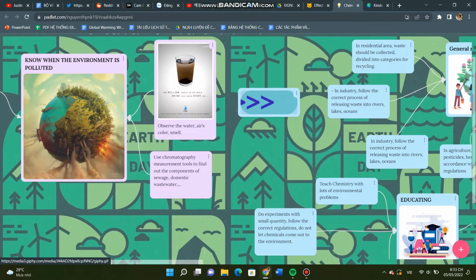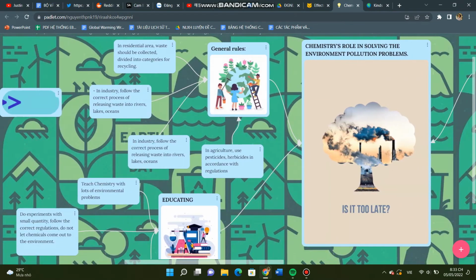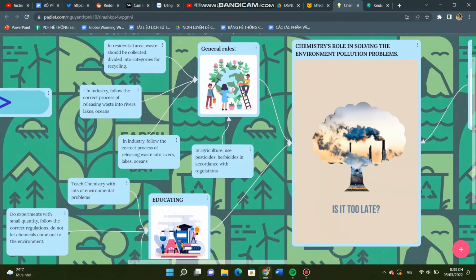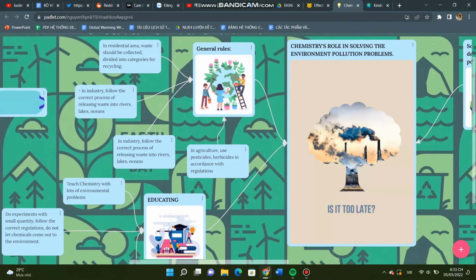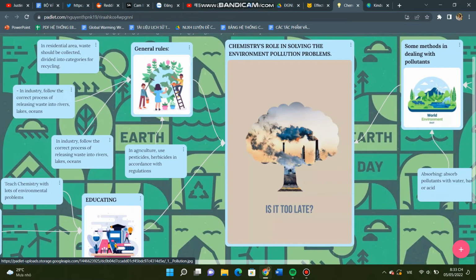Number 2. Chemistry's role in solving the environment pollution problem. General rules. In agriculture, use pesticides, herbicides in accordance with regulation. In industry, follow the correct process of releasing waste into rivers, lakes, ocean. In laboratory, distinguish the chemicals after experimenting. In residential areas, waste should be collected, divided into categories for recycling.